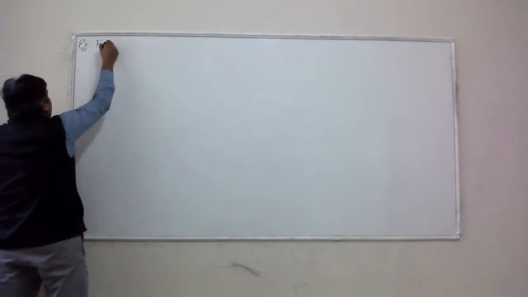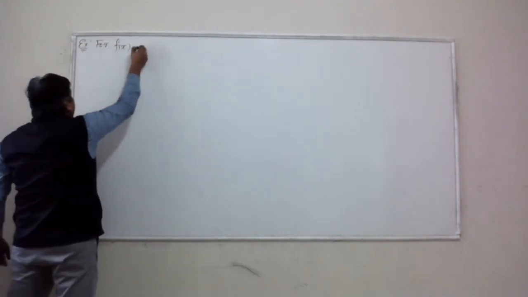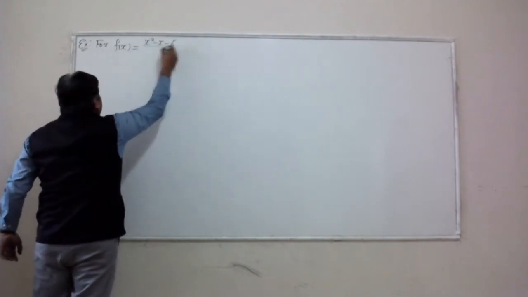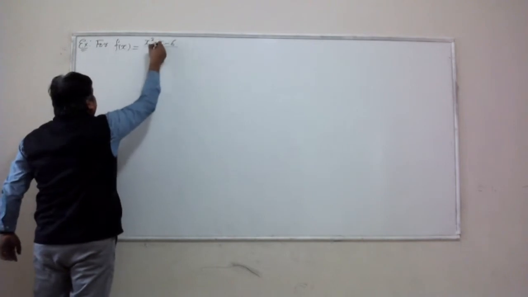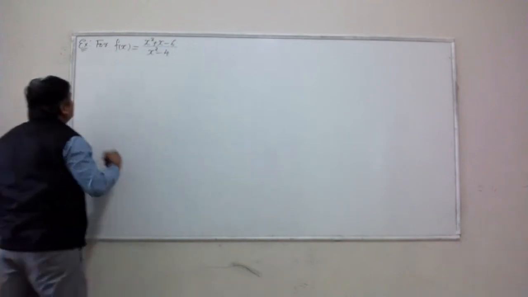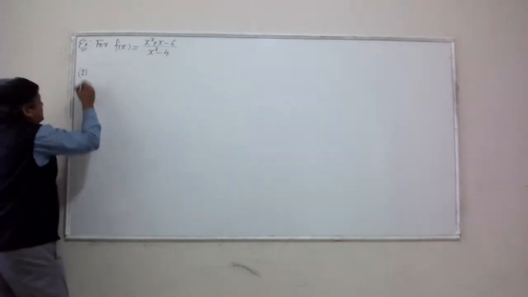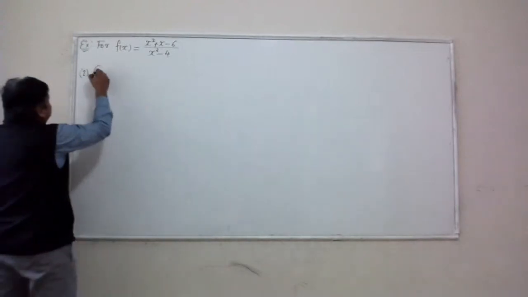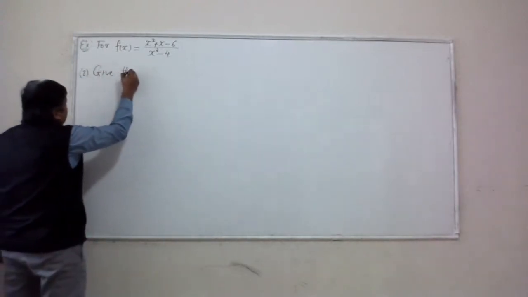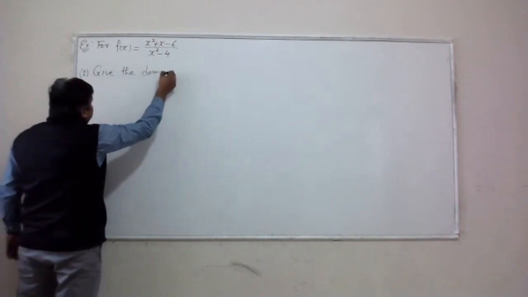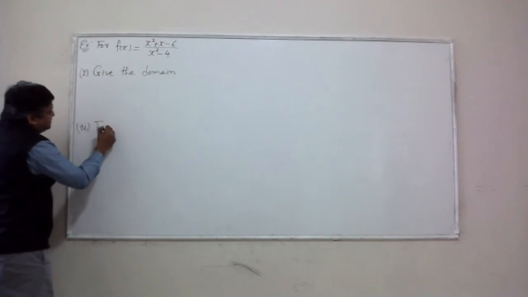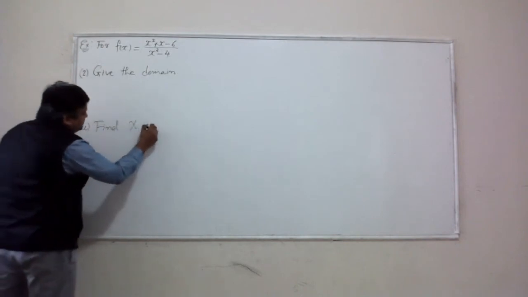Let's say I give you this function, f of x equal to x squared minus x minus 6 divided by x squared minus 4. For this function, I want to answer the following questions. Number 1, give the domain of the function. Number 2, find the x-intercept.